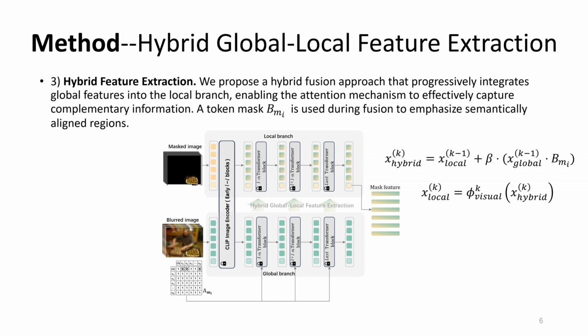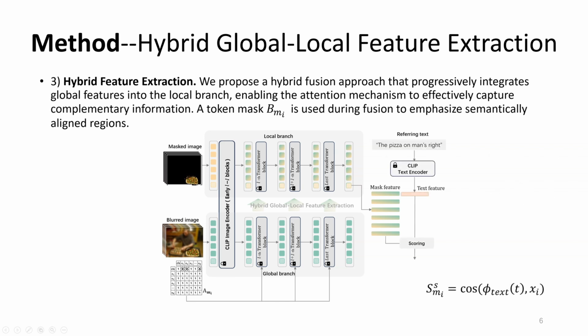This hybrid feature is passed through the encoder layers, with fusion happening at each step. In the final layer, we get a refined feature that includes both detail and context. We then compute the cosine similarity between each hybrid feature and the text embedding from CLIP. The mask with the highest score is selected as the final result.